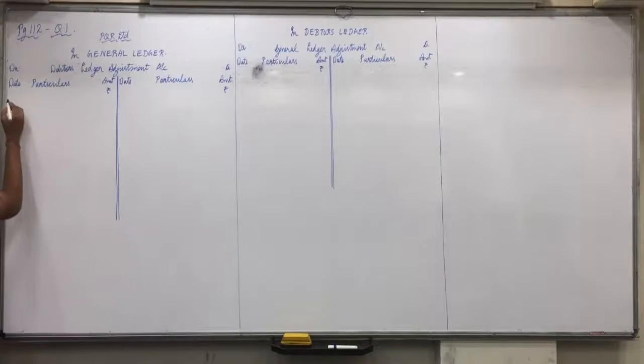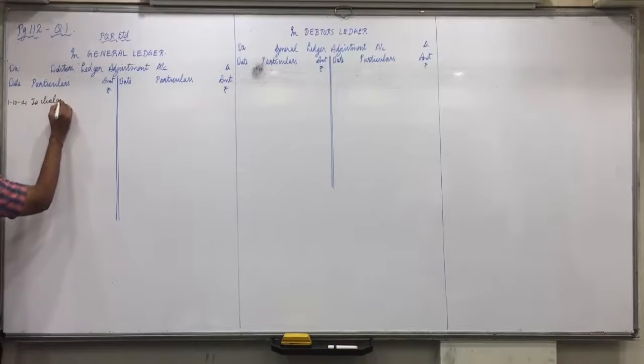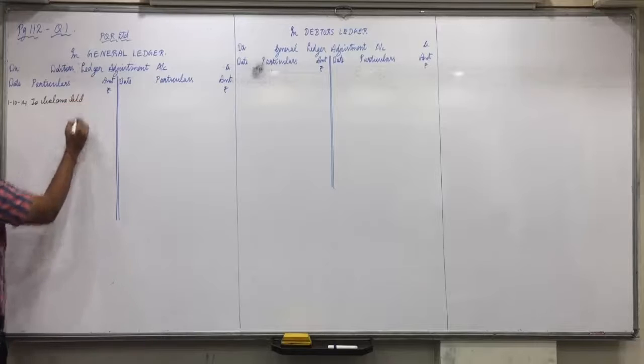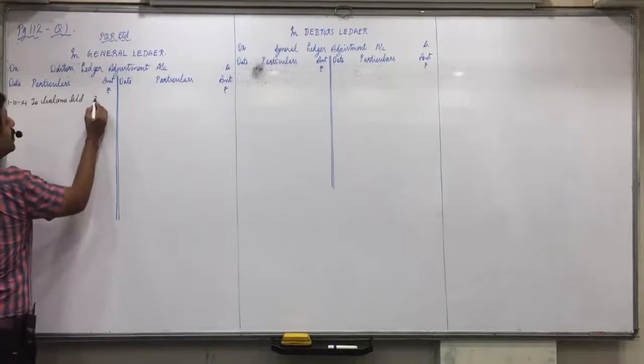So in debtors, we'll write it on the debit side, six months ended, 1/10/14, balance brought down 3,72,000.